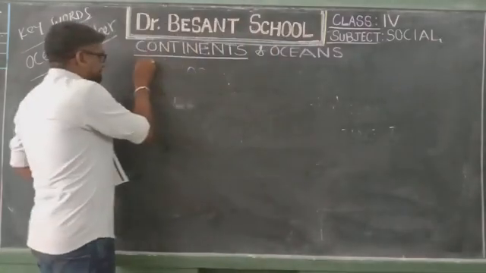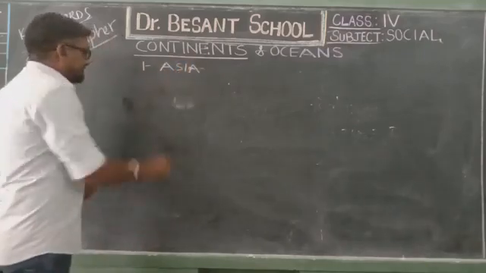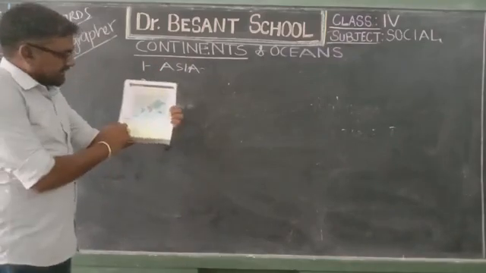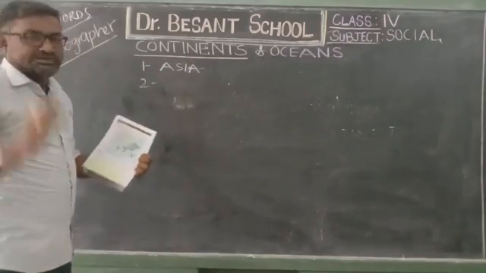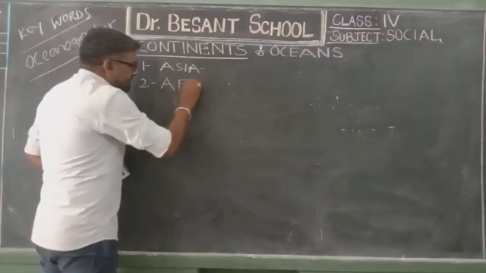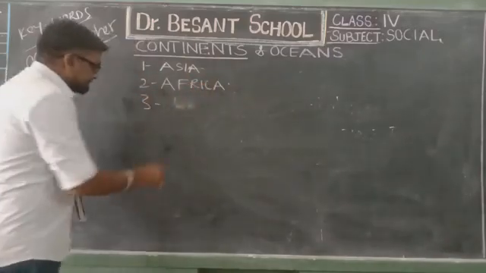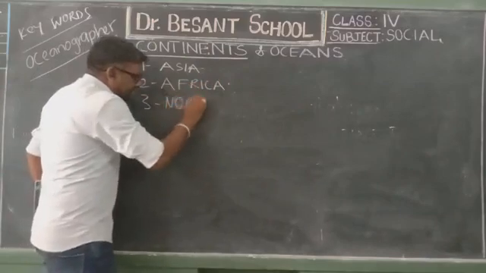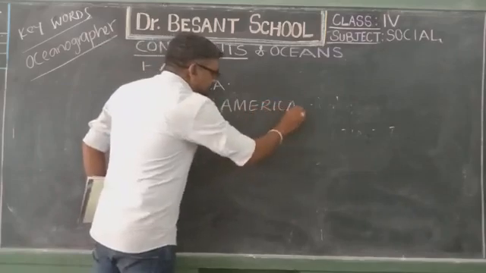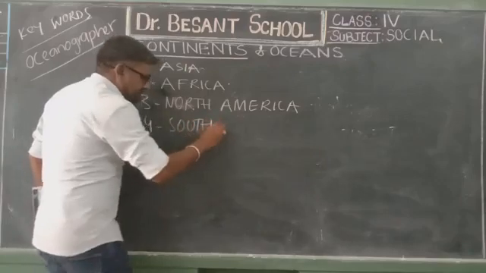First one, Asia. See in the textbook, on page number 8, they are given number-wise. There are 7 continents. First one, Asia. Second one, Africa. Third one, North America. Fourth one, South America.